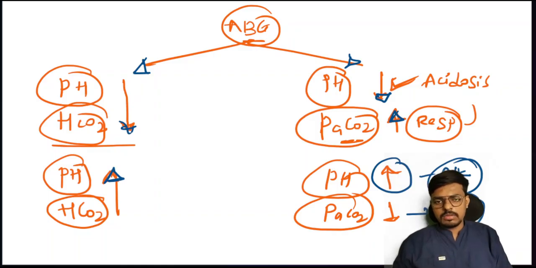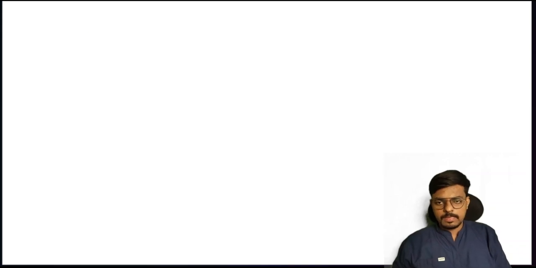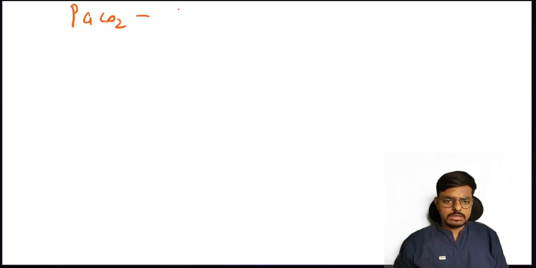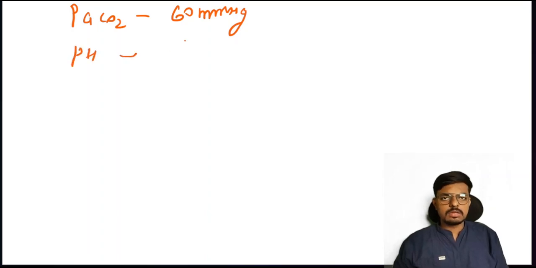Now I will give an example for you all. Try to solve it. In a patient with COPD, when we assess the ABG analysis, we found that PaCO2 of the patient is 60 mmHg and pH of the patient is 6.